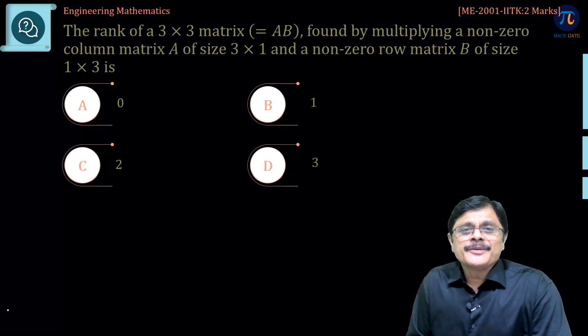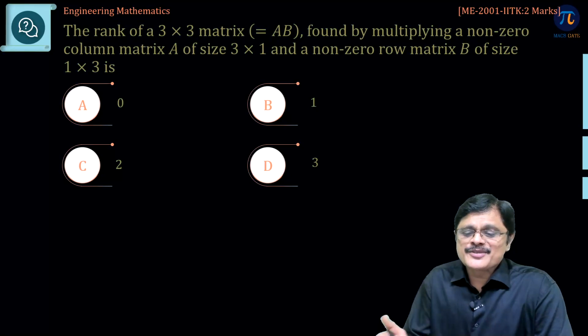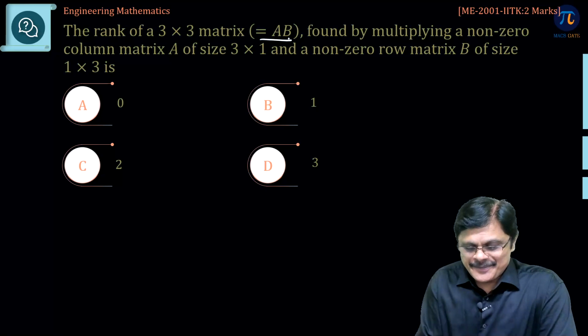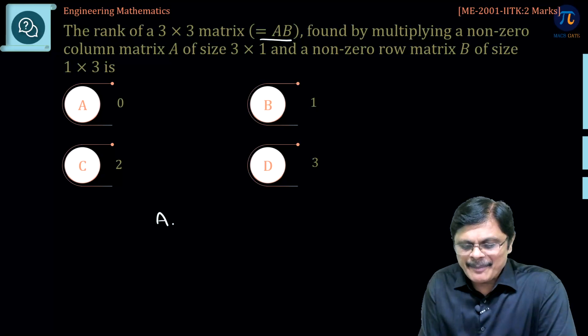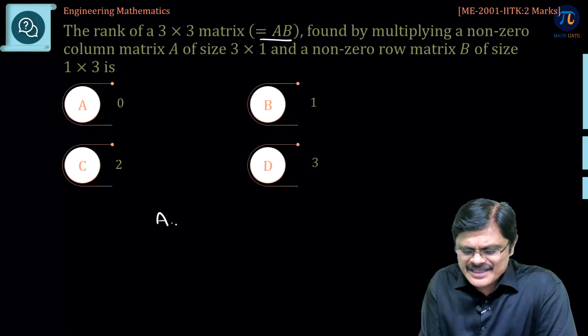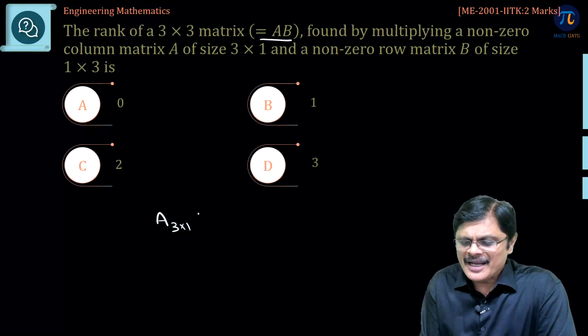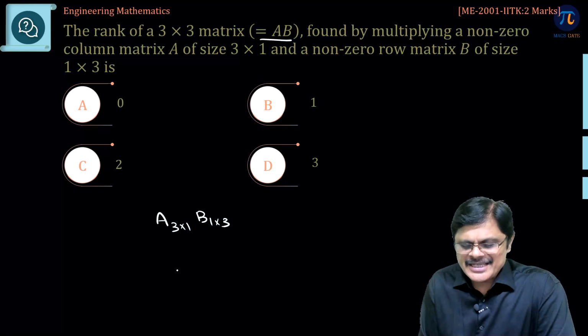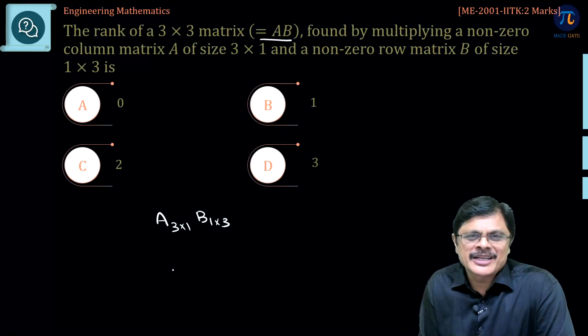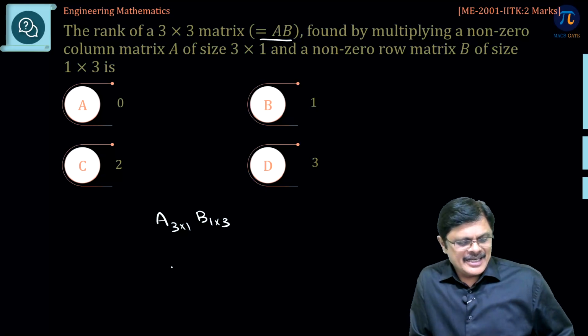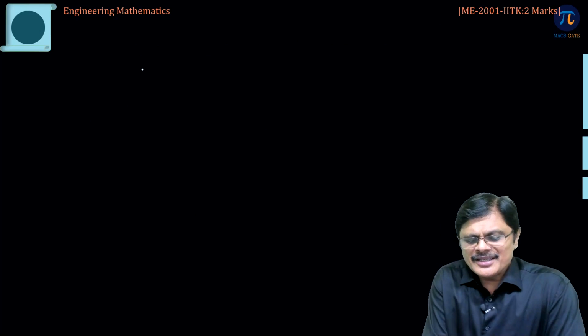The first question: the rank of a 3 by 3 matrix which is equal to A into B, obtained by multiplying matrix A, of size 3 by 1, and matrix B, of size 1 by 3. So, he is asking what is the rank of this particular matrix, my dear friends. It is actually a straightforward result.